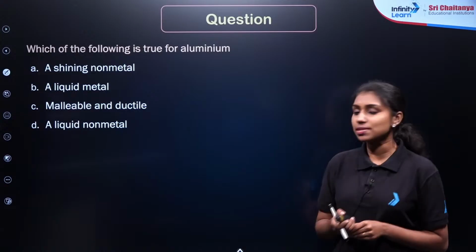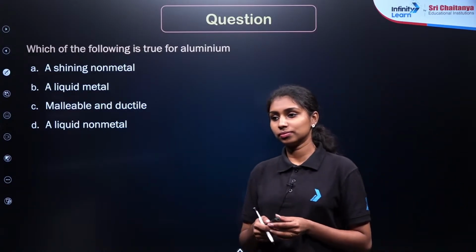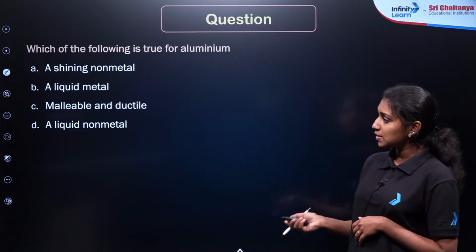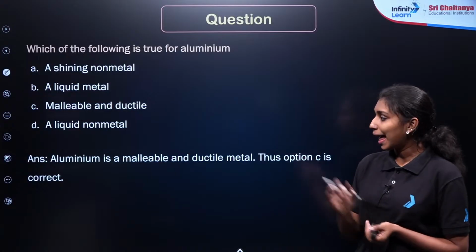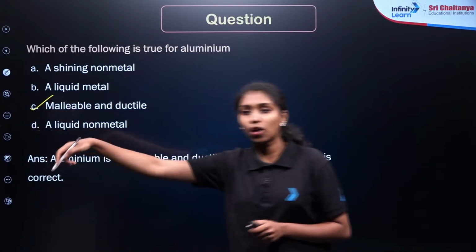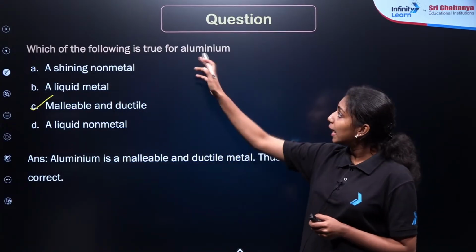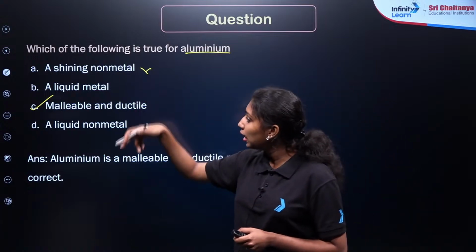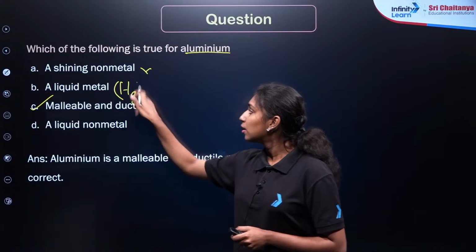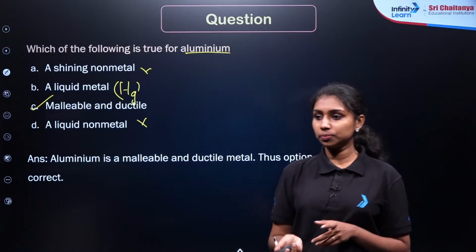Okay, what is the answer for this question? Yes, malleable and ductile, right? So we have seen that aluminium is a metal, so aluminium is a malleable and ductile metal. Therefore, option C will be the correct answer. I hope it is clear for everyone, right? We cannot say it is a shining non-metal, as we already know aluminium is a metal, so the first one is wrong. Then liquid metal. Only mercury is the liquid metal, right? Then a liquid non-metal is also wrong. Now let me move to the next question.